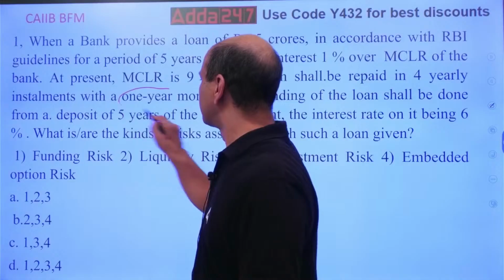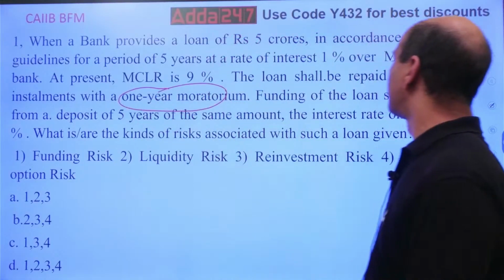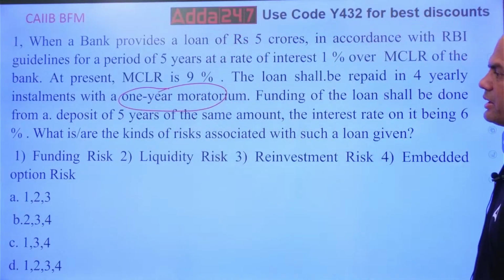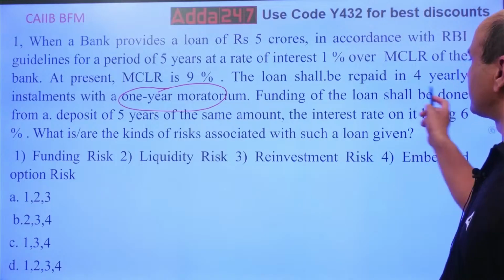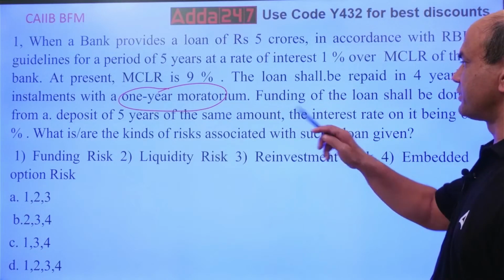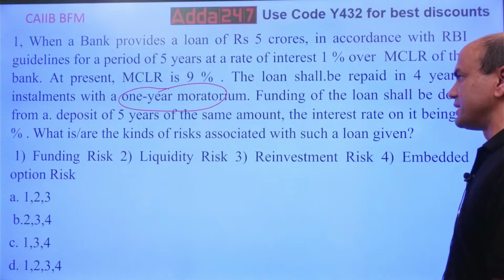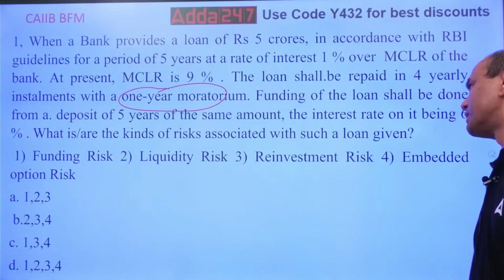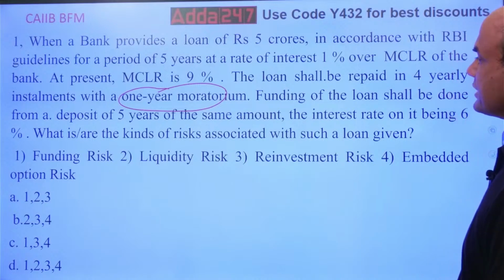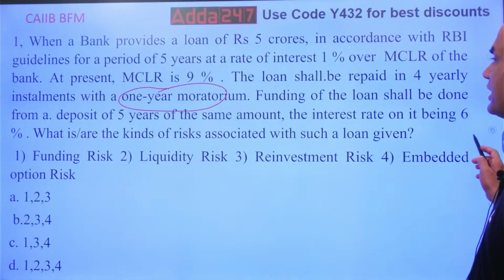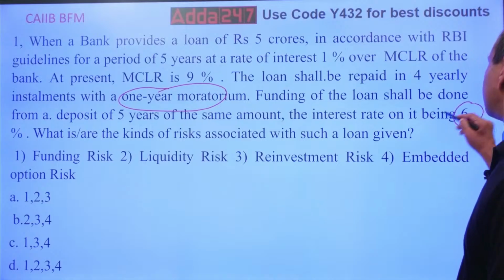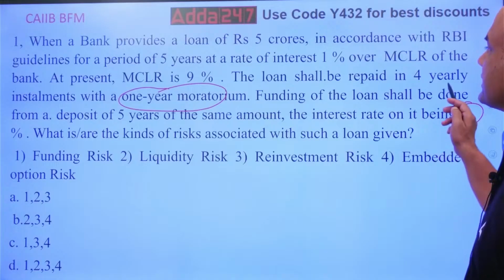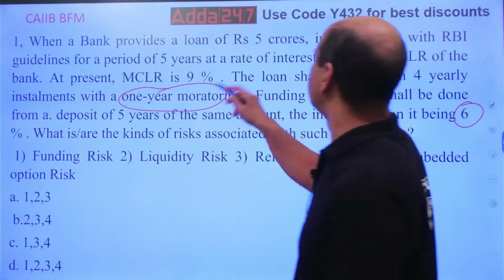Okay? Funding of the loan shall be done by a deposit of 5 years. So 4 plus 1, this is 5 years. Same duration is matching. Of the same amount. The interest rate of it being 6%. So deposit interest rate is 6% and loan interest rate is 1% over MCLR. So it is 9 plus 1, 10.